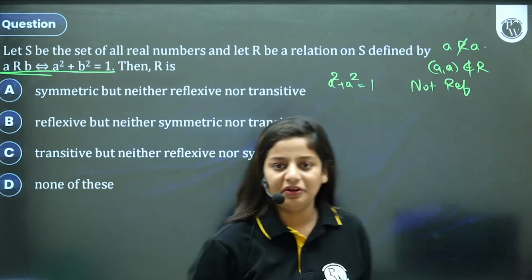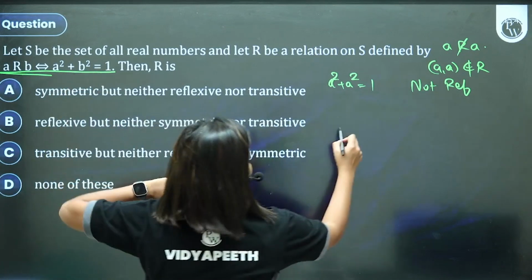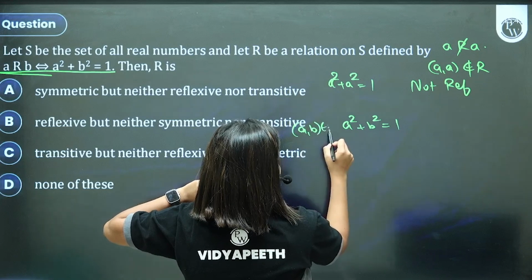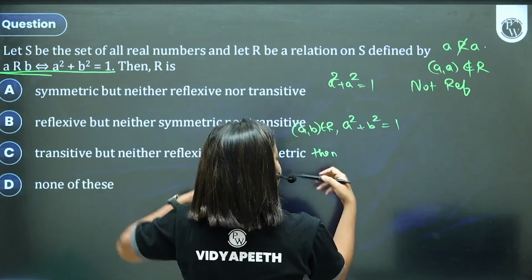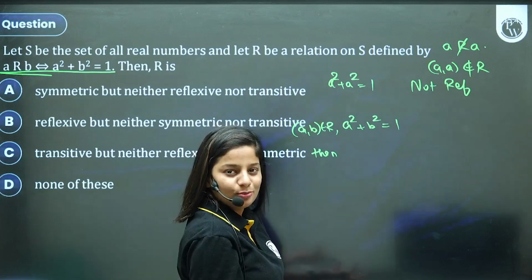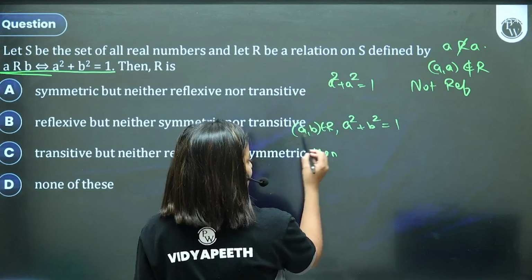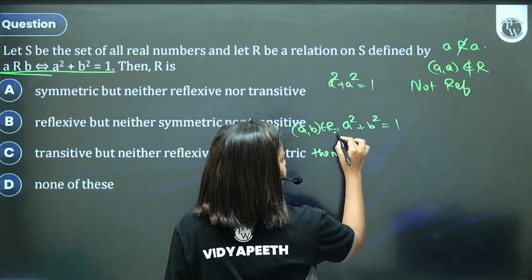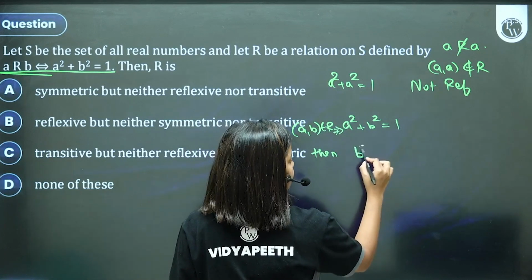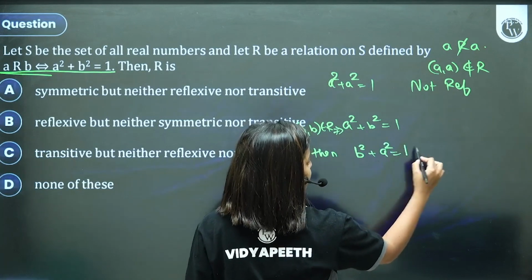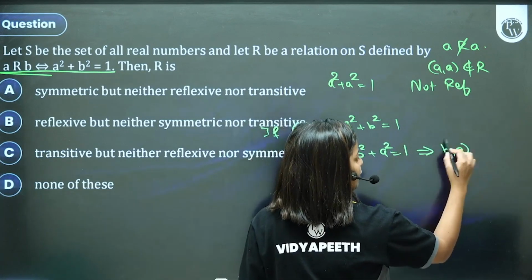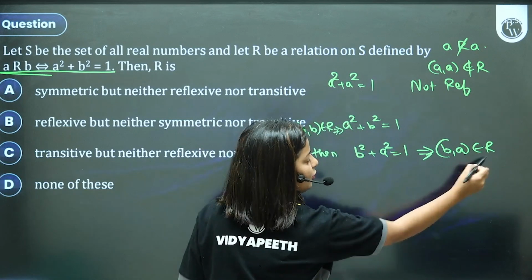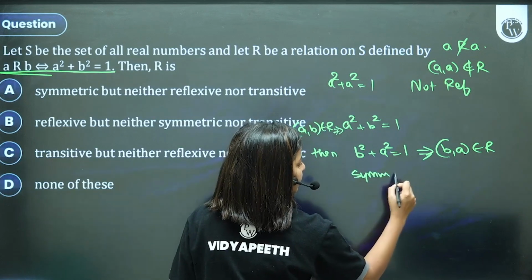That's okay. Different ways. If a square plus b square is 1, that means a comma b belongs to the relation. Then can you say that b comma a also belongs to the relation? Yes. Check it. If a comma b belongs to the relation, and it implies that a square plus b square is 1, then b square plus a square is also 1. That implies b comma a belongs to the relation. So starting from a comma b belonging to the relation, you reach b comma a. So it's going to be symmetric.